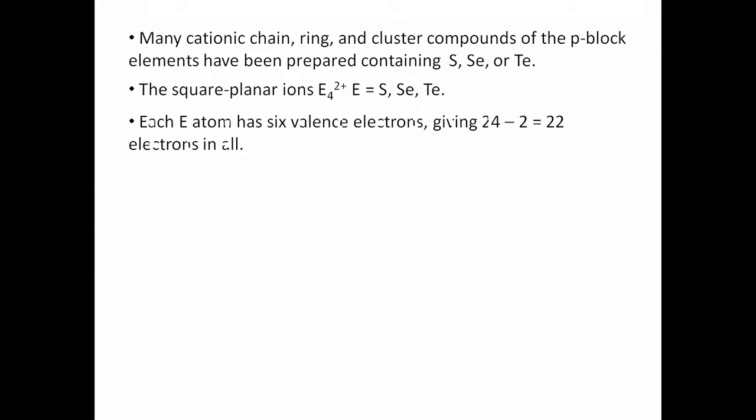Then if you go for the next p block elements or main group elements, there are many compounds which are in the form of cationic chains. There are also ring cluster compounds which contain sulfur, selenium, and tellurium. If you take sulfur, selenium, or tellurium, we know these are elements of the oxygen family, which contain 6 valence electrons. All these elements contain 6 valence electrons.